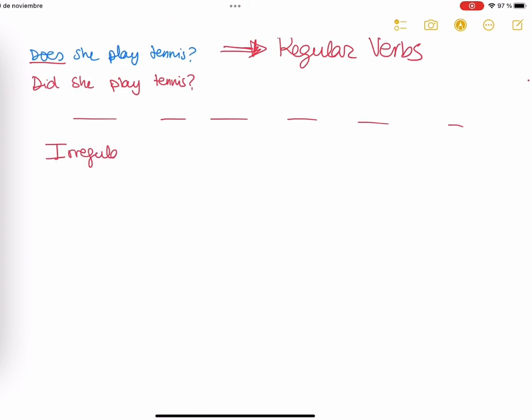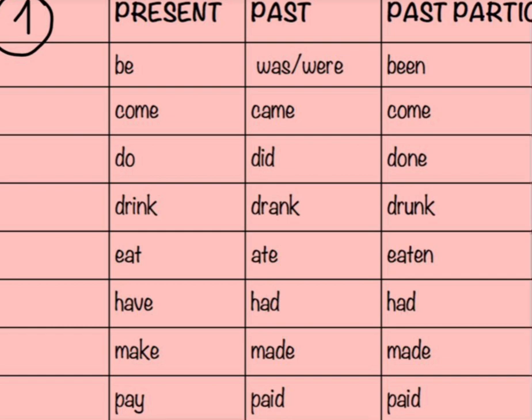And now let's see some examples of irregular verbs. Remember, irregular verbs in the past simple are the second column, and the only way to know them is to study them. Here you can see some examples of the second column. Was, were, came, did, drank, ate, all the ones you have to study.